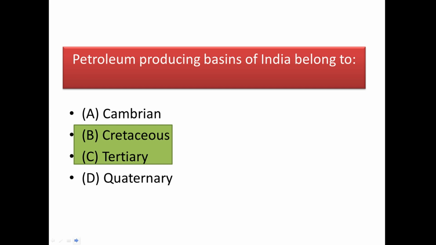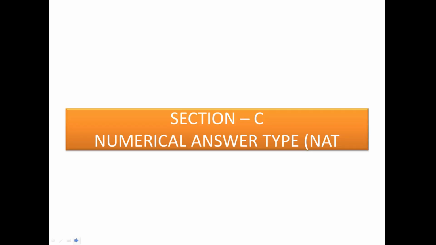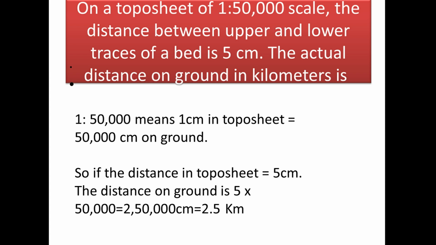With this, we have completed the MSQ part. Now we have left with just only one part, and that is numerical answers. So let's start. On a topo sheet of 1:50,000 scale, the distance between upper and lower traces of a bed is 5 cm. What is the actual distance on ground in kilometers?